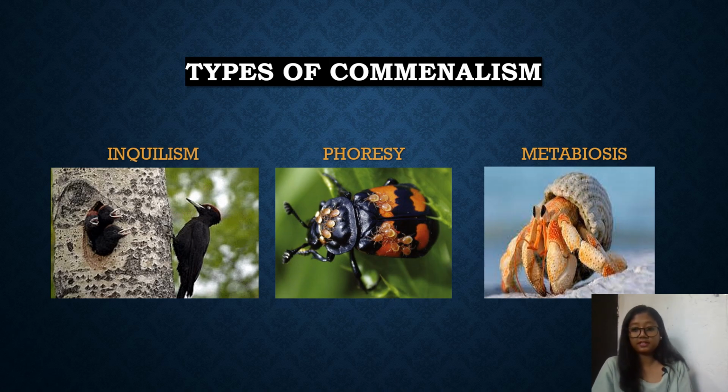And metabiosis, the most important commensalism, where an organism uses another organism's product after its death. For example, the picture represents crabs using a discarded sea snail shell to live in.